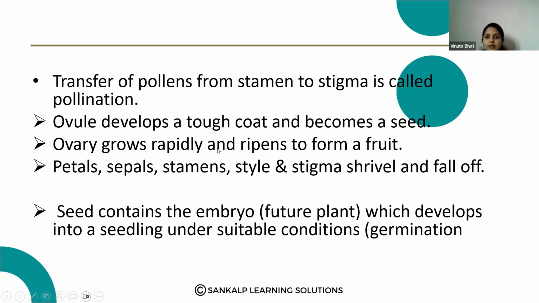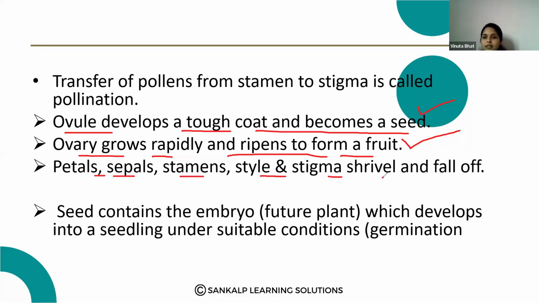Transfer of pollen from the stamen to the stigma is called pollination. The ovule develops a tough coat and becomes the seed. Then the ovary grows rapidly and ripens to form the fruit. Petal, sepal, stamen, style and stigma shrivel and fall off. And seeds contain the embryo, that is the future plant, which develops into a seedling under suitable conditions. So these are some changes that occur after fertilization. Please note down the answer properly.